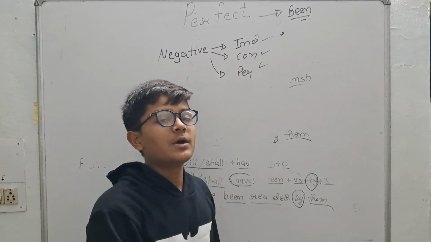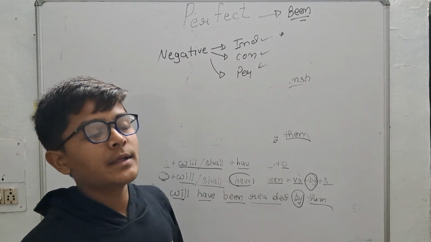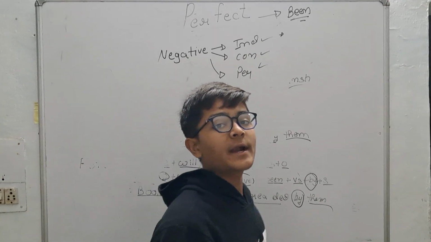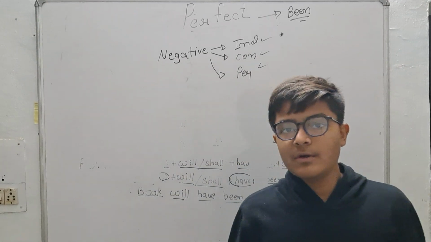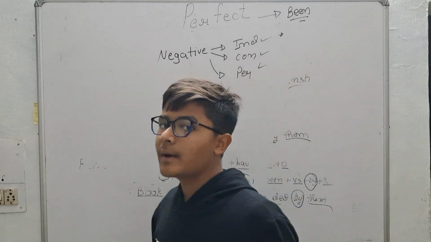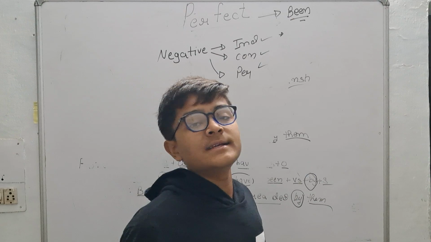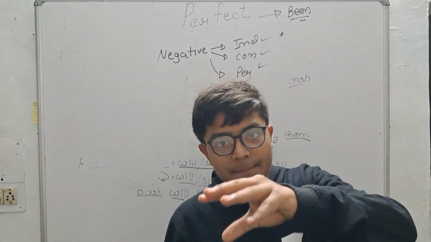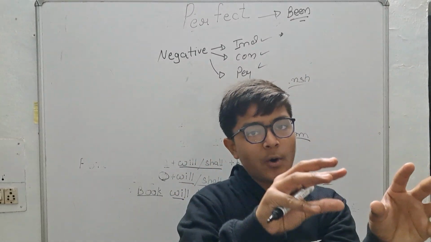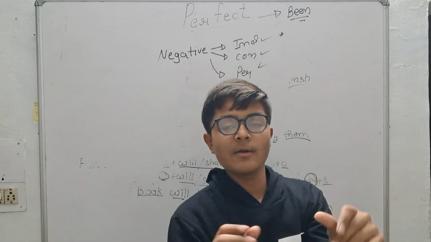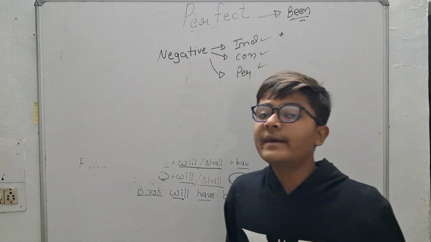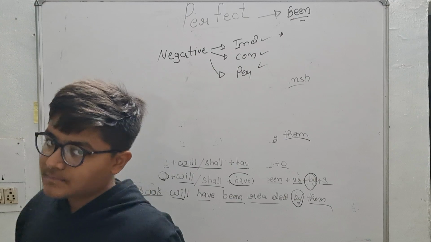What is interrogative? You know from the tense video that there are two types of interrogative: simple interrogative and double interrogative. In simple interrogative, we just take the helping verb and put it in the front, and the object at the back side of the helping verb. In double interrogative, we are just adding the WH family.